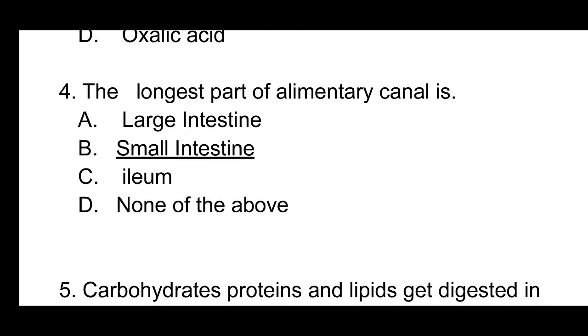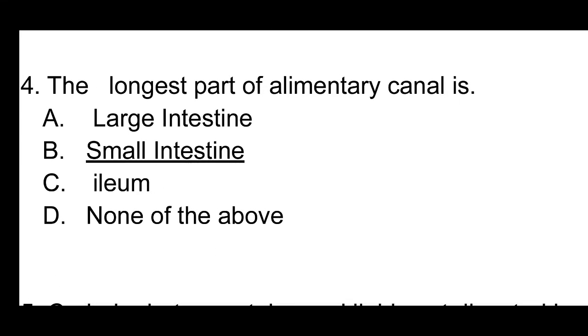The longest part of the alimentary canal is the small intestine. So see here, it will be the largest part of the alimentary canal. The alimentary canal starts with the mouth and ends with the anus. Here in herbivorous animals, the small intestine is very large when compared to carnivorous animals, as herbivorous animals are totally dependent on cellulose.